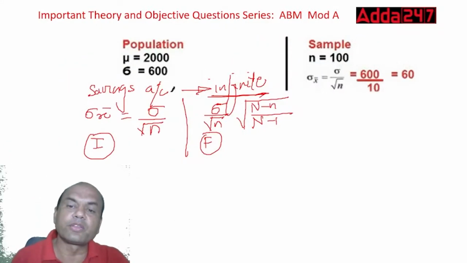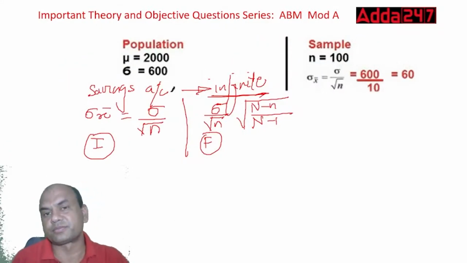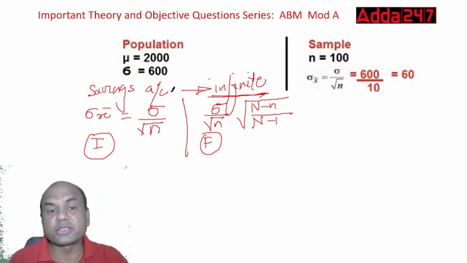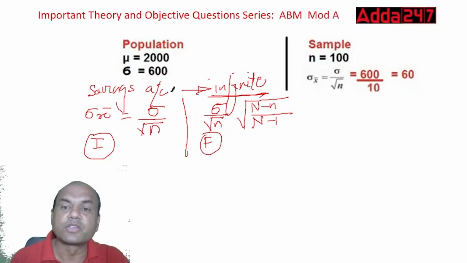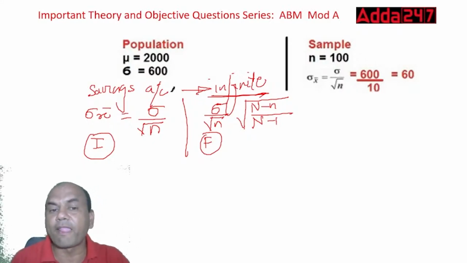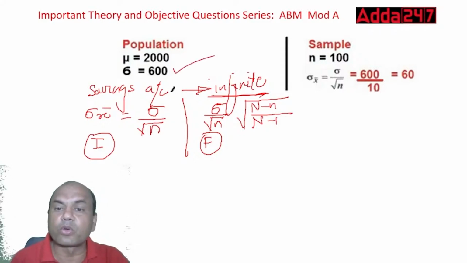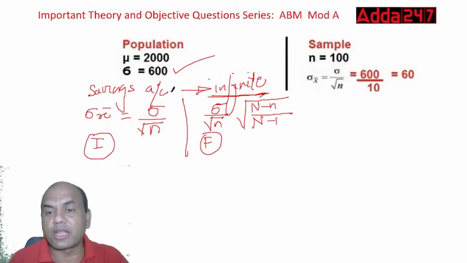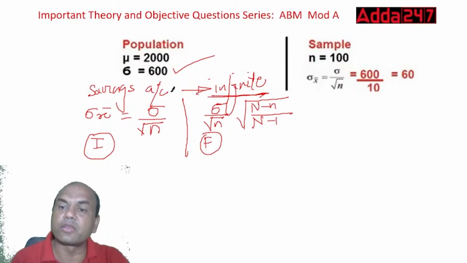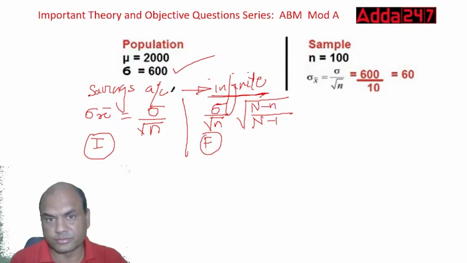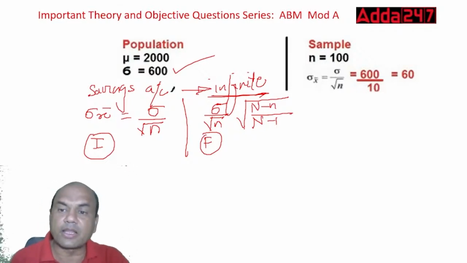Firstly, what you have to do is find out the standard error first. Standard error is given as sigma upon root of n, because this is an infinite population. So sigma upon root of n. What is sigma? Sigma means standard deviation. Here it's given 600. 600 upon root of 100. So what is the answer? Root of 100 is what? 10. So 600 upon 10, you are getting 60. So my standard error is 60. Clear? Simple. My standard error is 60.